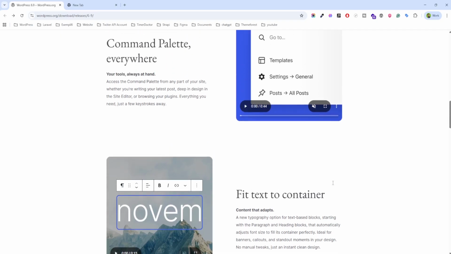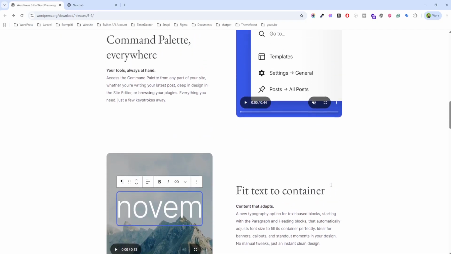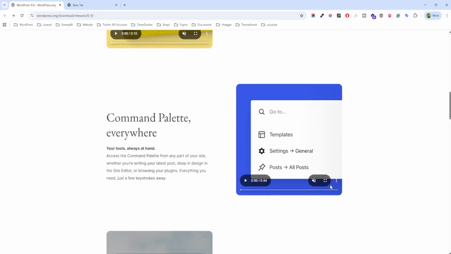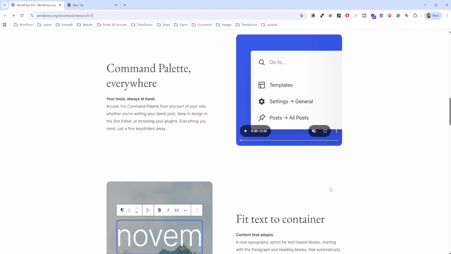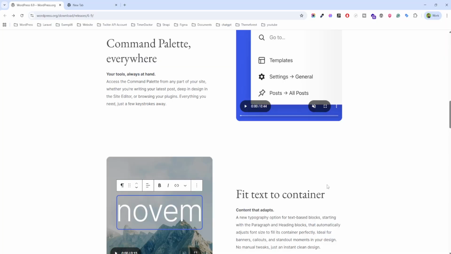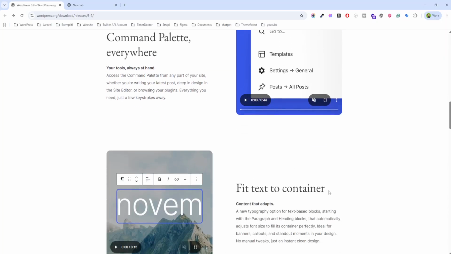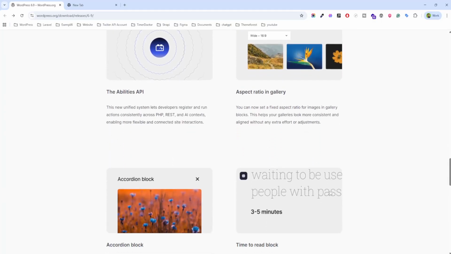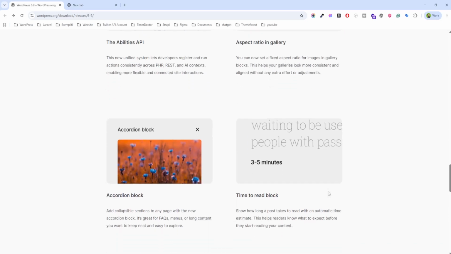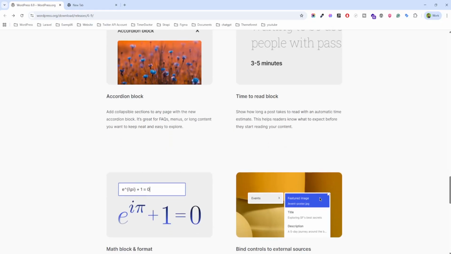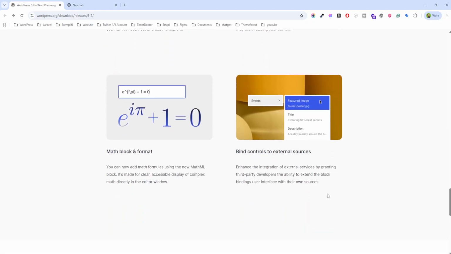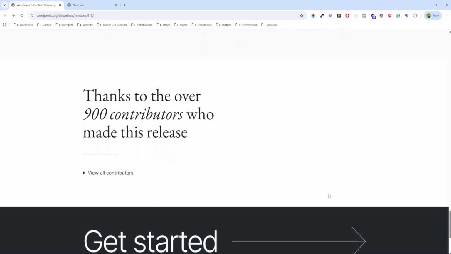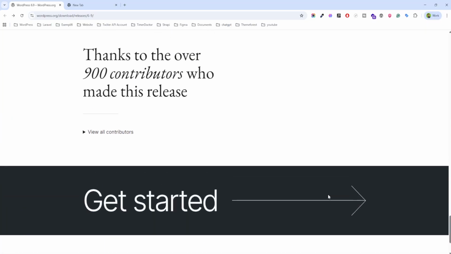In terms of design, this update improves drag and drop editing with better controls, block visibility, and a fit text option that automatically adjusts text size to look perfect in its space. And for developers and advanced users, 6.9 introduced the new Abilities API. These features lay the foundation for future artificial intelligence and automation tools, making it easier to run advanced workflows and integrate external systems.